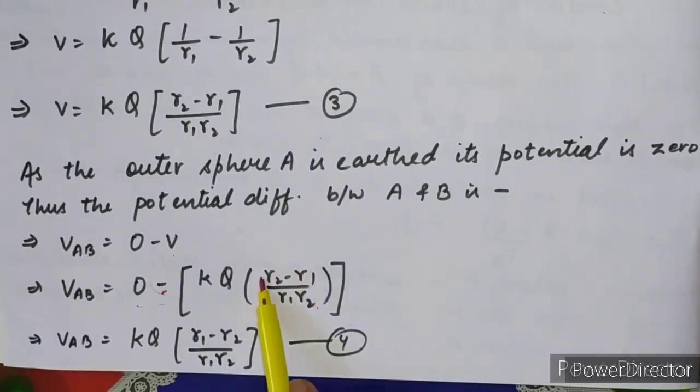R2 becomes minus and R1 becomes plus due to the multiplication of this minus sign inside the bracket. So we are having VAB, the potential difference between A and B, equals KQ into R1 minus R2 upon R1 into R2. This is your equation number 4.